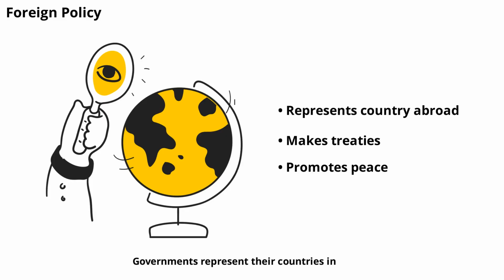Governments represent their countries in the world through foreign policy. This includes making treaties, forming alliances, and participating in international organizations. Diplomats work to protect national interests, promote trade, and maintain peace. Foreign policy decisions can have a big impact on a country's security and prosperity.